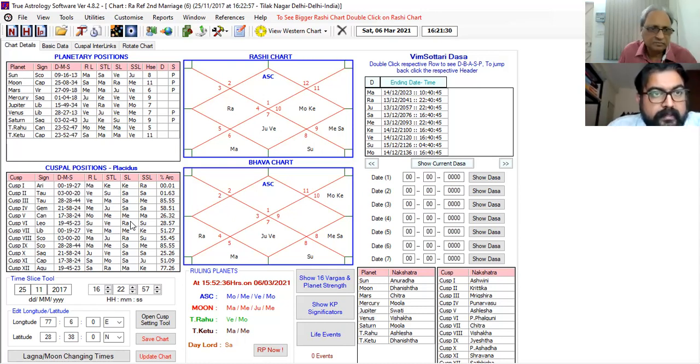Sir, Mars is in Mars star, Jupiter sub, Venus sub. Correct. Mars is there in 5 and 9. Yes. It is in the sub of Jupiter. Yes. Check Jupiter in 5, 9, 11.